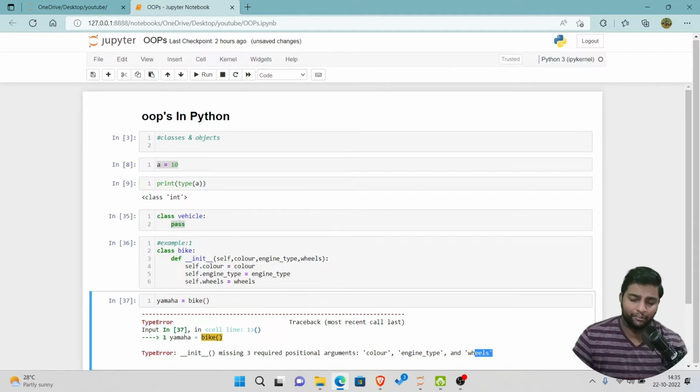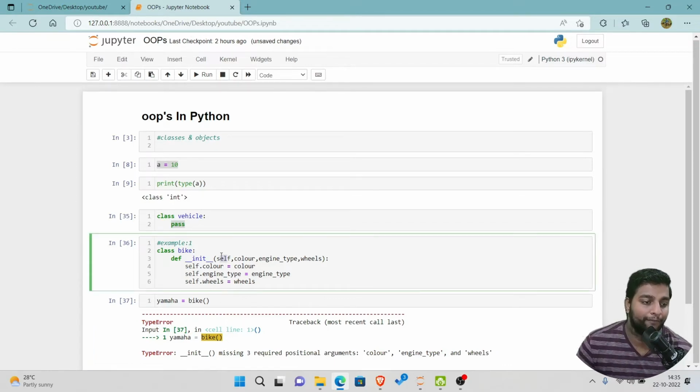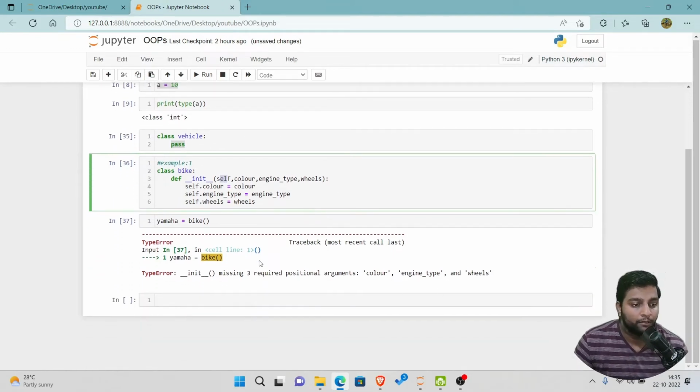Because self is not an inbuilt keyword. You can use anything, your name or anything, or else your friend's name, anything is fine. Using that self, we are just defining all these objects, that's all. That is the main use of self. Here even you can give some other name like my name, your name, anything, and you can try to run. But self is a generic way where normally every coder uses it for a better understanding.